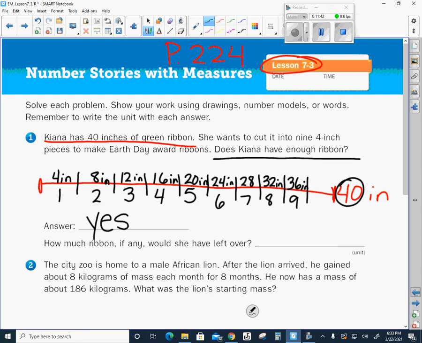So once I cut my 9th piece, I was at 36 inches. So how many inches does she have left over? And she would have 4 inches left over. And make sure that you're labeling your unit so I know what you're talking about.